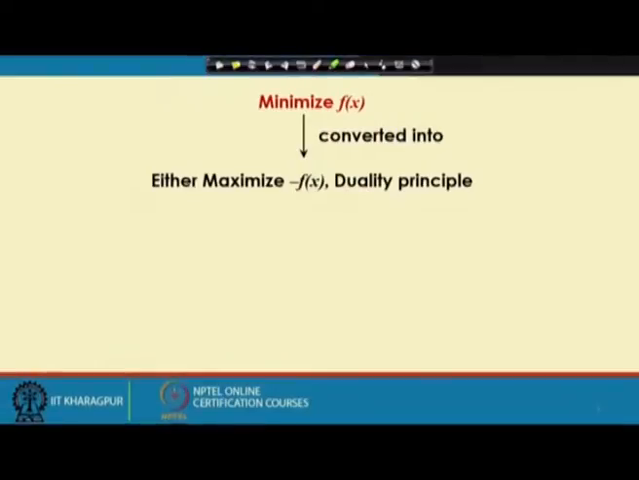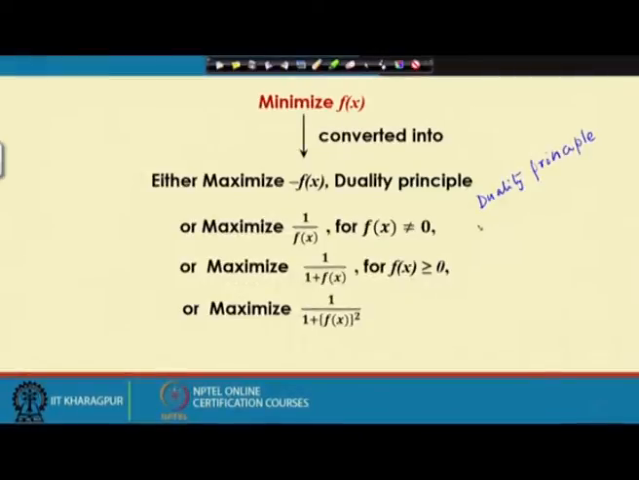Supposing that I have got one function y equals f(x) and I will have to minimize. So, this particular minimization problem is converted to the maximization problem, so this is equivalent to maximize minus f(x), and we use the duality principle.